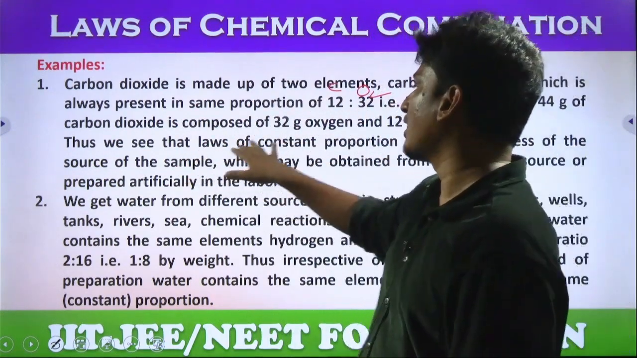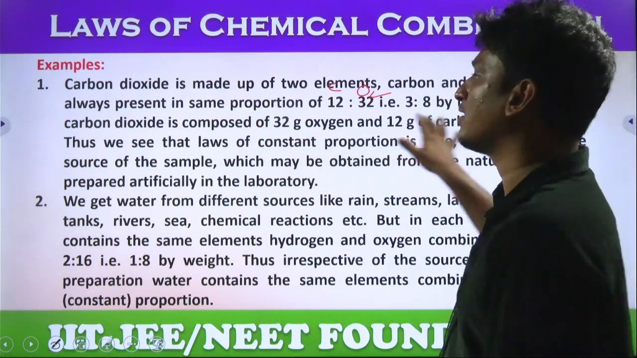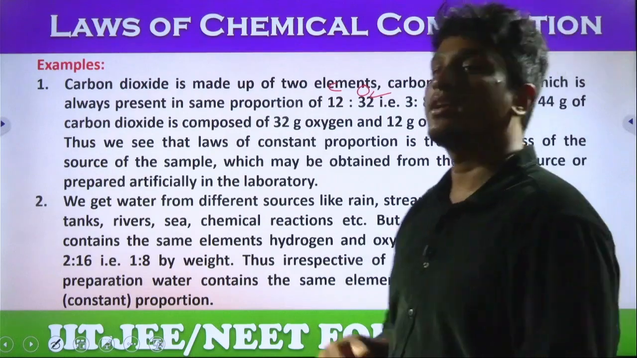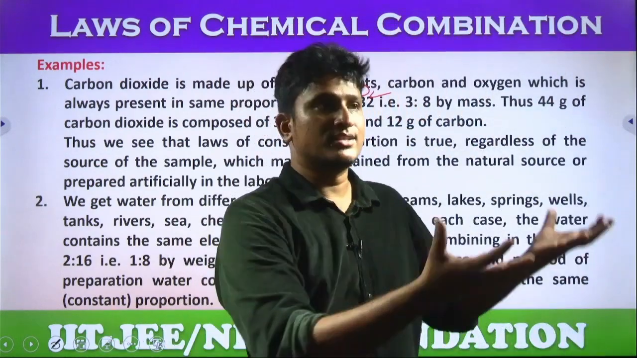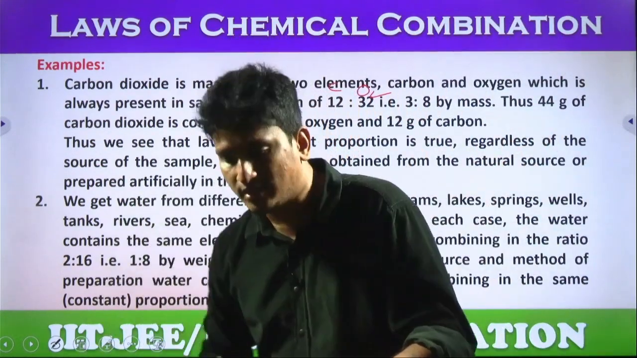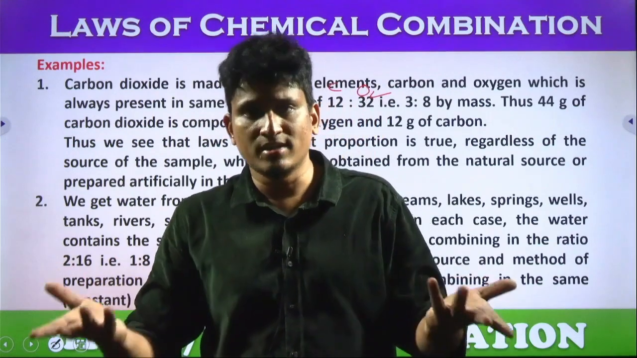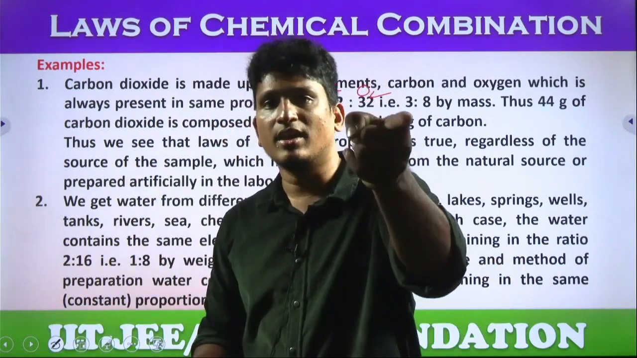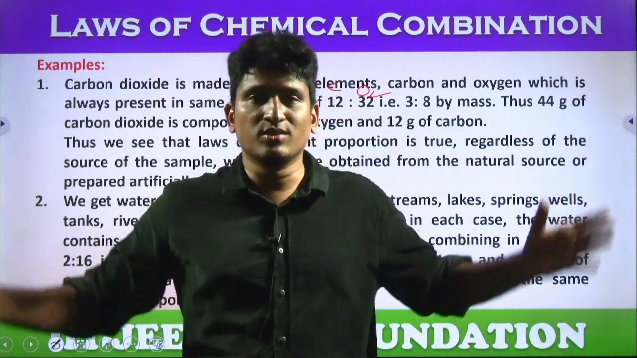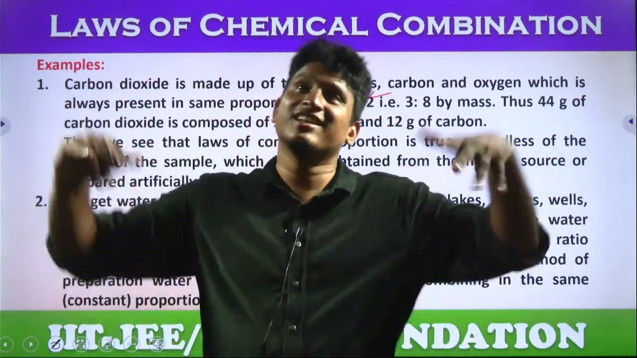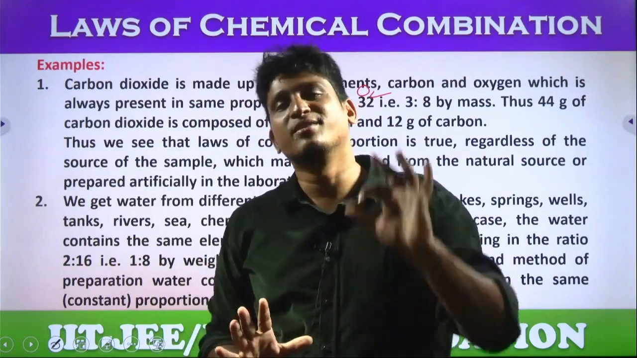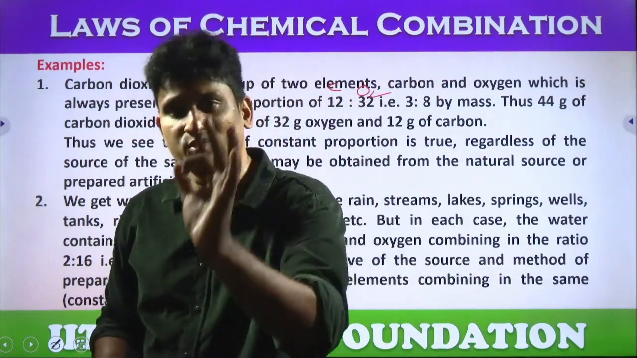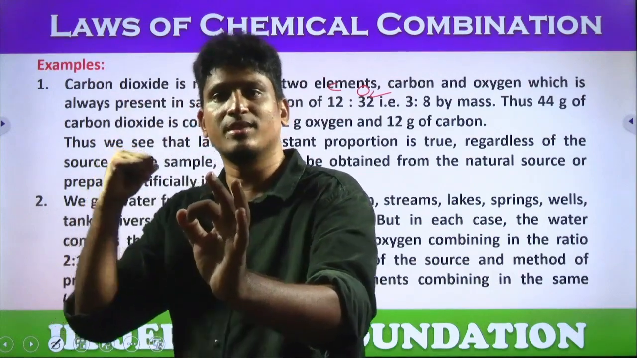So we see that the law of constant proportion is true regardless of the source of the sample, which may be obtained from a natural source or prepared artificially in the lab. If you extract CO2 from nature, or synthesize CO2 in the lab, what is the formula? CO2. In that CO2, carbon's mass is definitely 12 grams. If I take extra mass, does carbon change? No, 100% no. Everywhere carbon is 12 grams only, oxygen is 16 grams only, two are there, 2 into 16, 32. That's why I mentioned CO2.